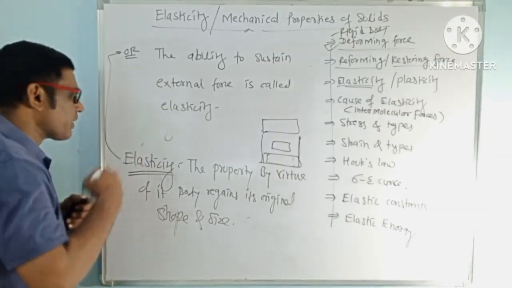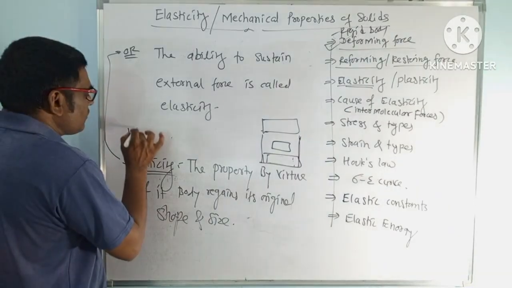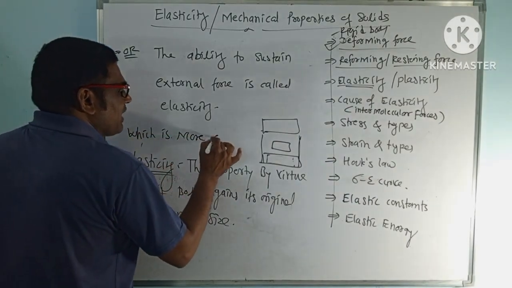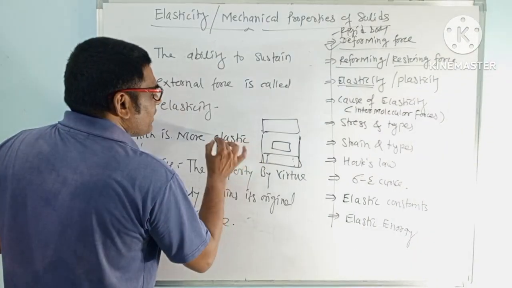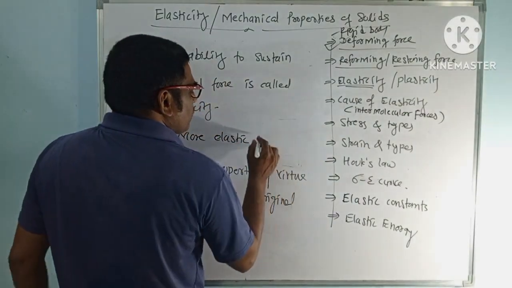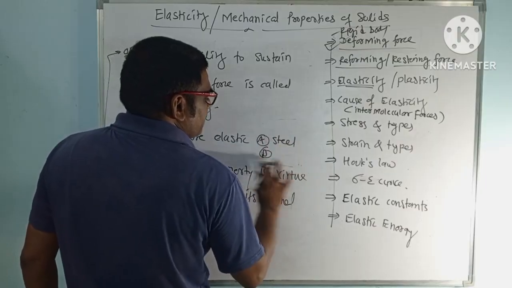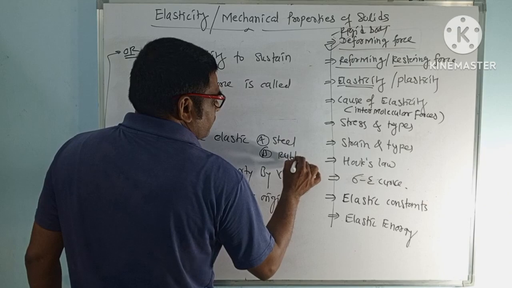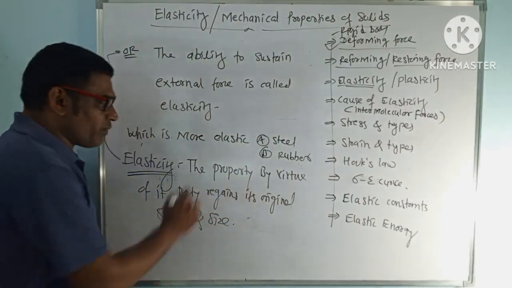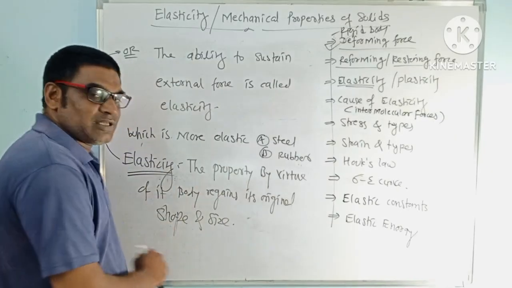Okay, now one famous question I want to ask you: which is more elastic, out of this, A steel, B rubber? Which is more elastic? Now by this property we will say, the property by virtue of which a body regains its original shape and size.